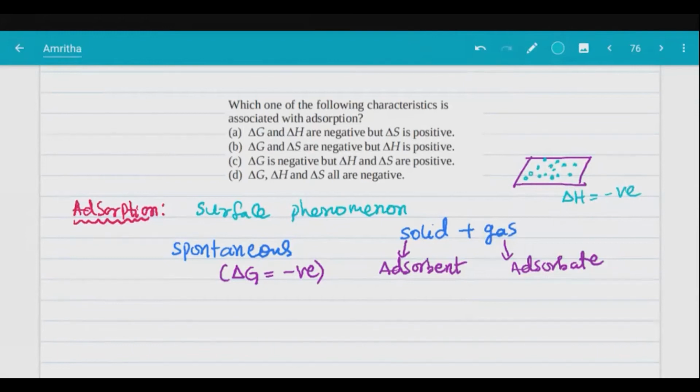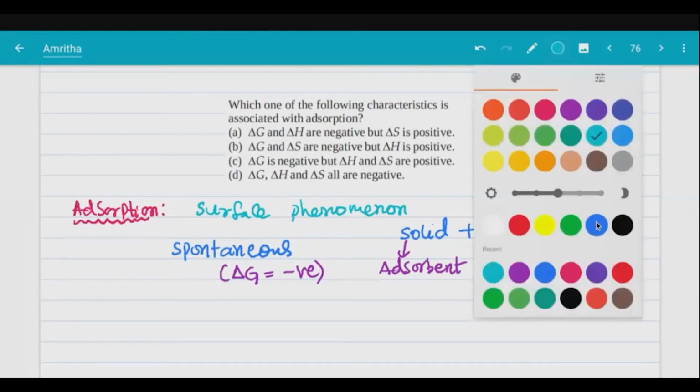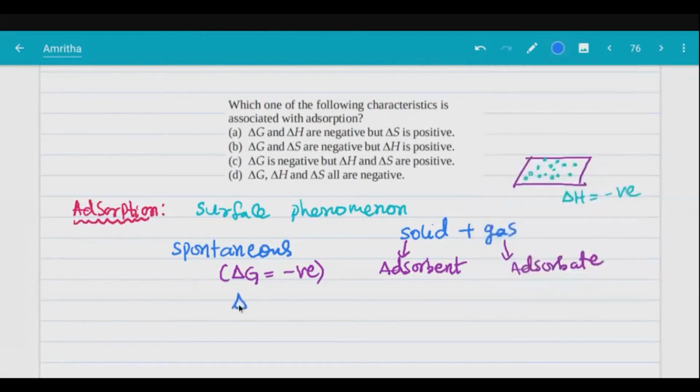Bond breaking requires energy. Now bond formation here gives energy out. So delta G is negative, and delta H is how much? Negative or positive? Delta H is also negative.